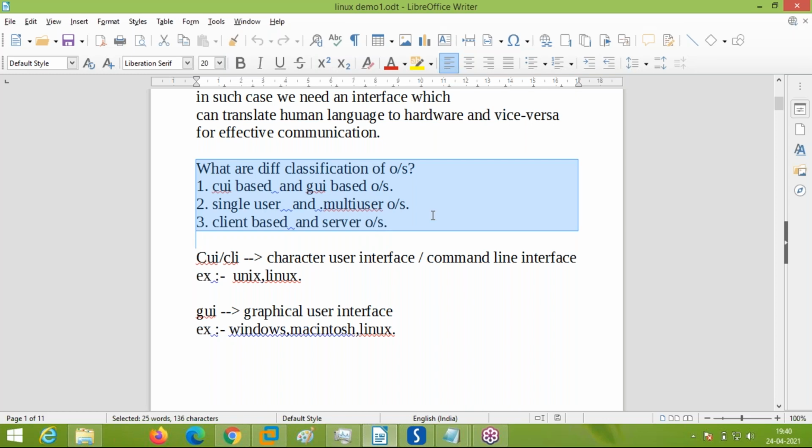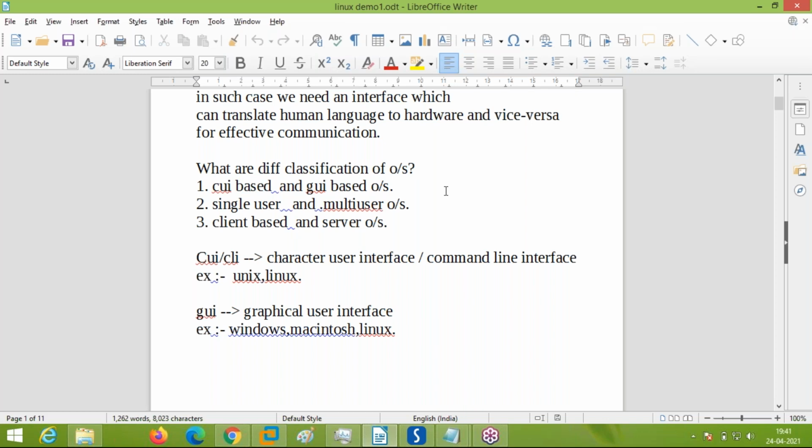You got to understand what is the operating system now. Yes. Okay, now we will come to classification, means how they are classified. You can classify operating system in three formats which I have mentioned here. CUI based operating system or CLI based, and GUI based.